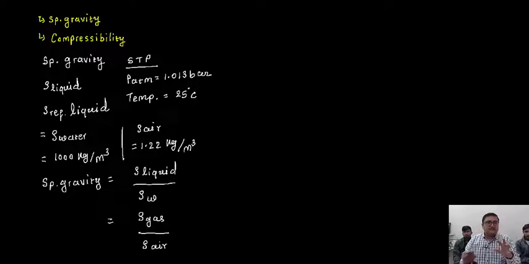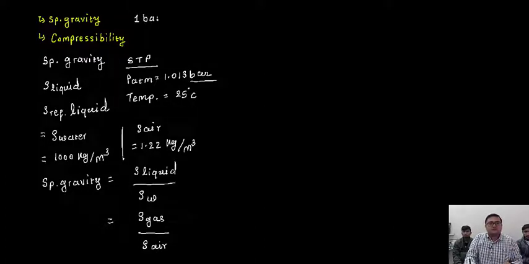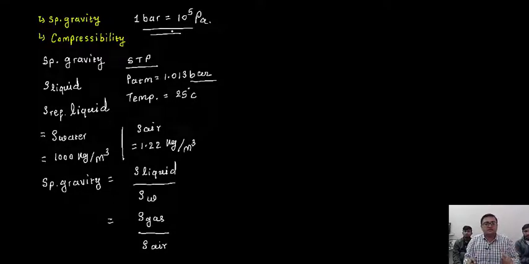So whenever it is written, what is the density of the water? 1000 kg per meter cube, but at which condition? At standard temperature and pressure condition. What is the standard temperature and pressure condition? That you are already knowing. Let's take a further step, if one is not familiar with the bar, 1 bar is equals to how much Pascal? So 1 bar is equals to 10 raised to 5 Pascal. This is related to your fundamental, nothing related to your theory part over here.